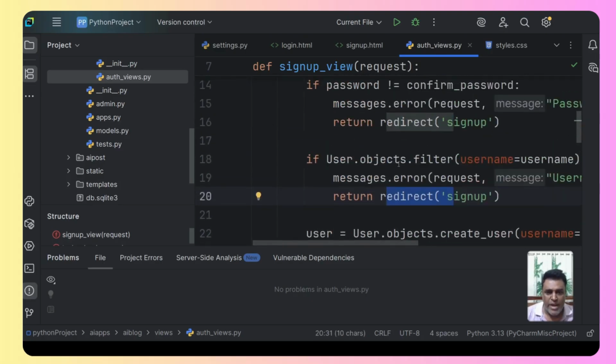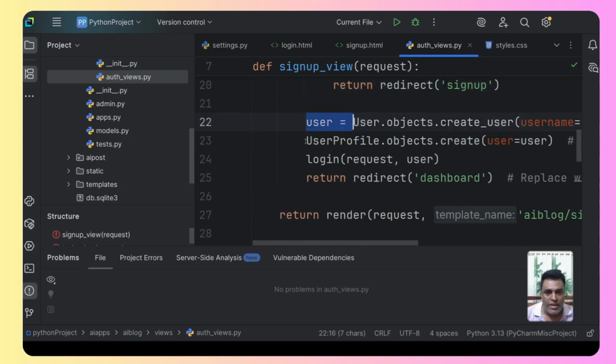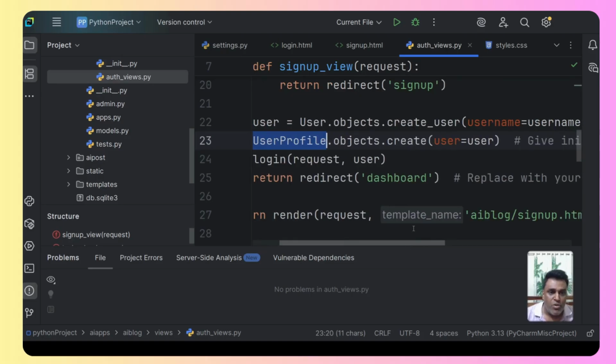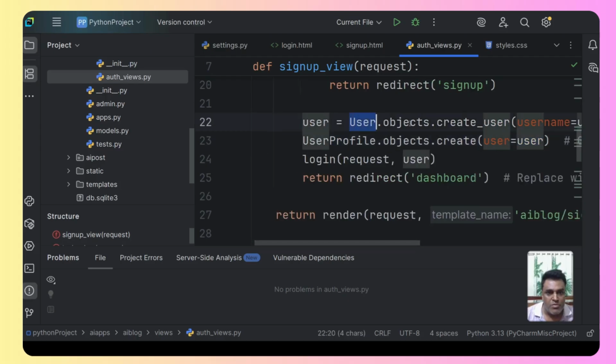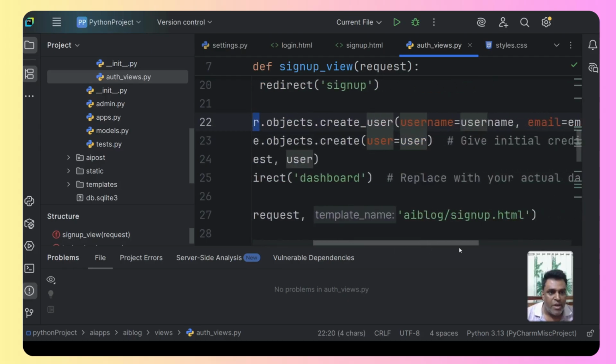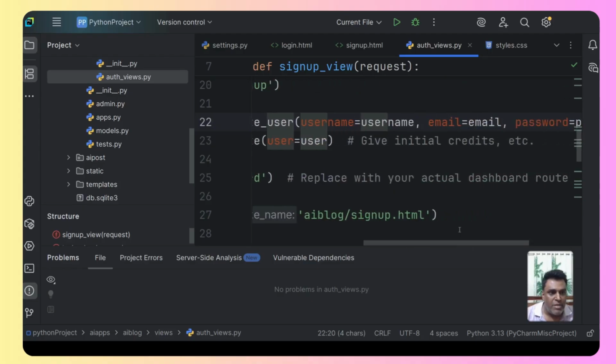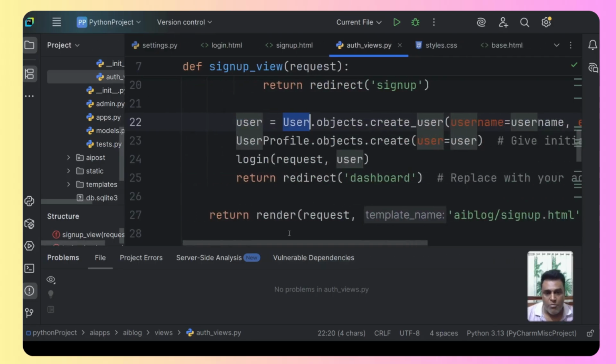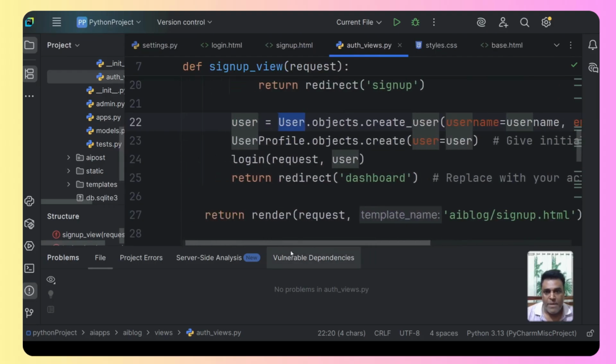Now there is no else part, but yes, if this condition doesn't get satisfied, then we will take the user, and you can see that the user profile dot object we are going to create, that is the model that we created. So we are going to pass that same user. And what is that user? As you can see, the user dot object dot create, and we are passing the username, the email, and the password over here, right? Let me just give more space. Okay, and then we are going to update the user profile.